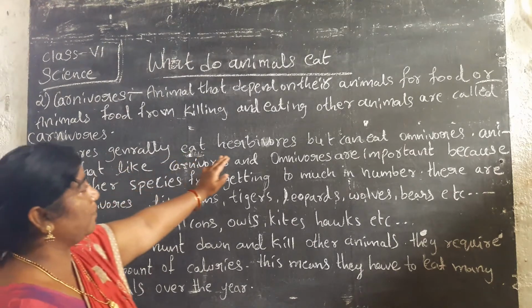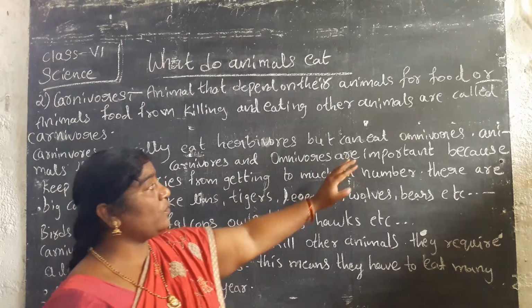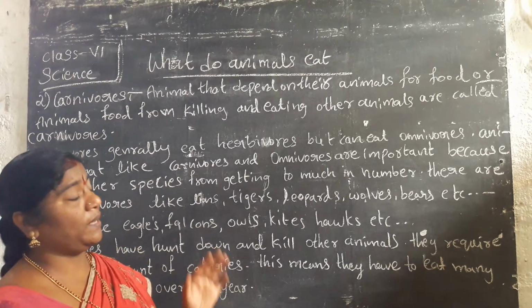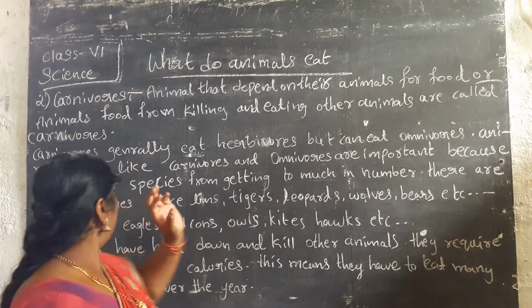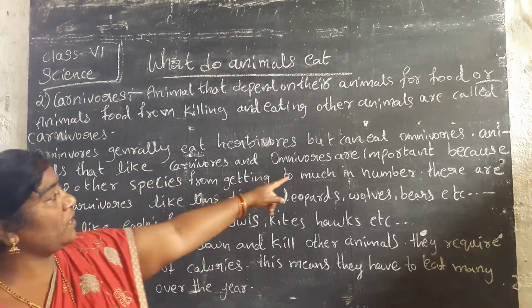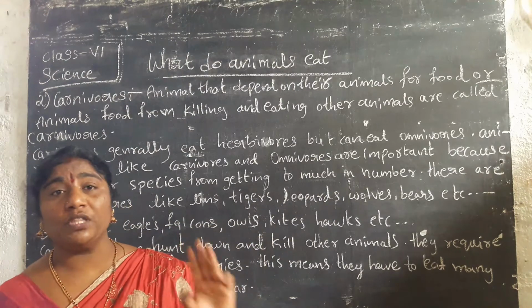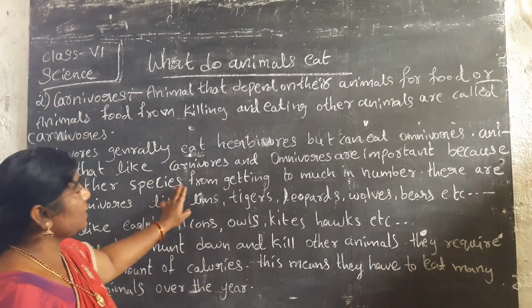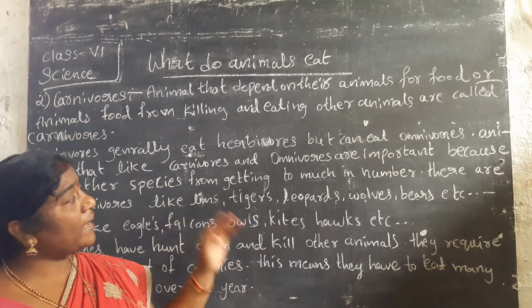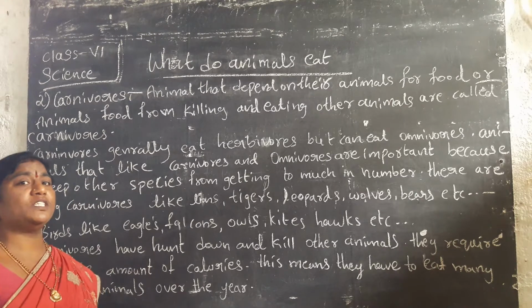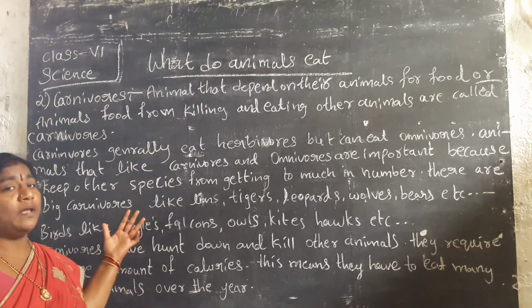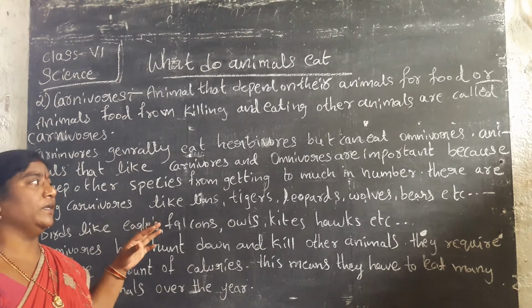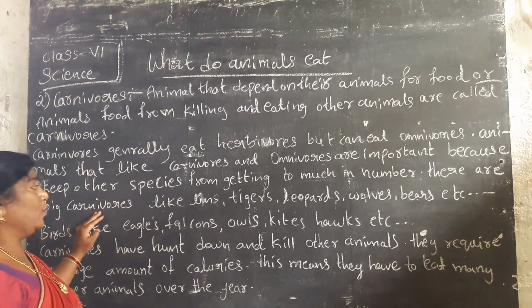Carnivorous animals generally eat herbivorous, but can eat omnivorous also. Both carnivorous and omnivorous animals are important because they keep other species from getting too large in number, as they take herbivorous and others as food.